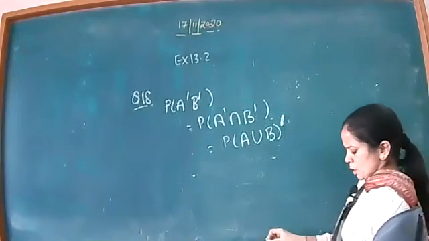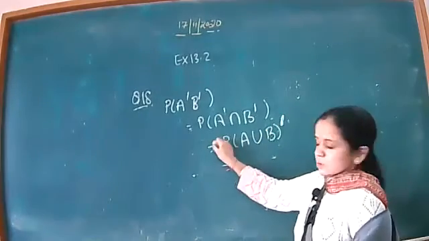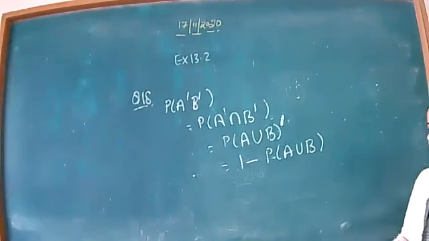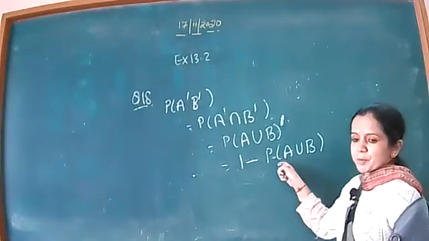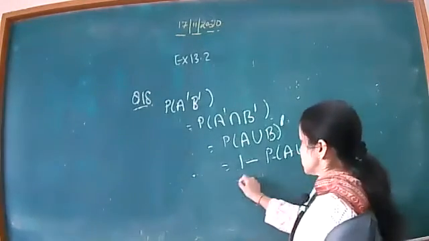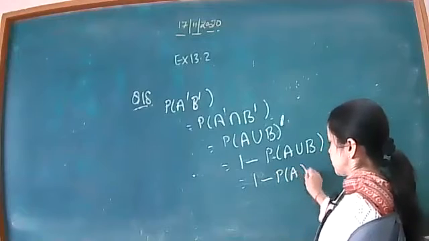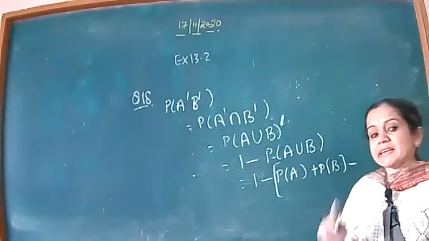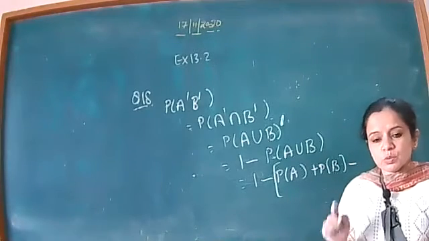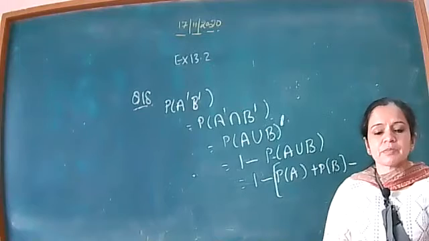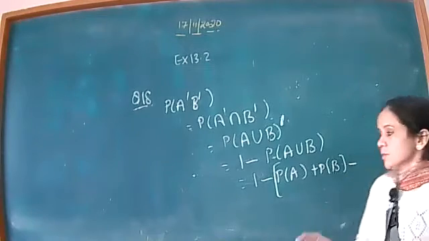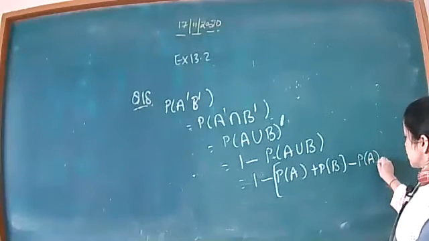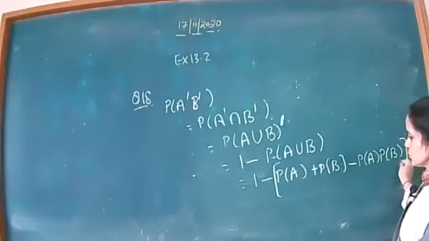Okay, now what you have to do? 1 minus probability of A union B. You know that the probability of A union B is probability of A plus probability of B minus probability of A intersection B. And you know from the definition of independent events that if both are independent, then probability of A intersection B can be written as probability of A into probability of B.